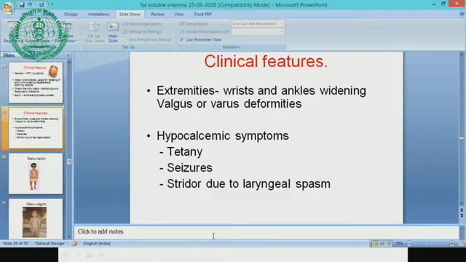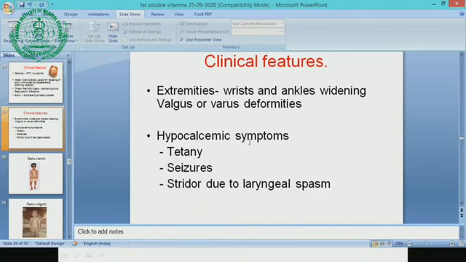Now we come to the extremities. What happens to the extremities? Wrist and ankles will be widened. There may be valgus or varus deformity. If the knee joints touch each other, it is called valgus deformity. If the knee joints bend outwards, it is called varus deformity. I will show you all the photographs also.